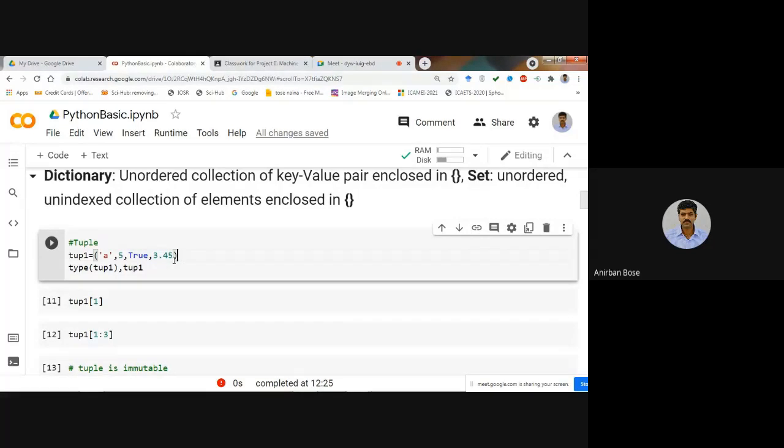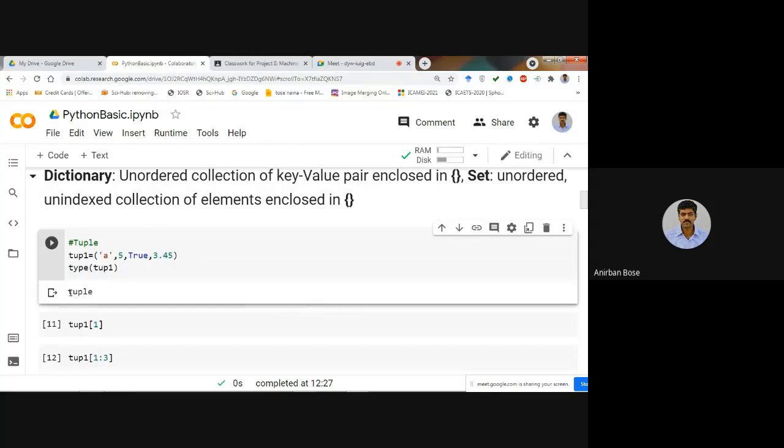Now if you want to check the data type of this tup1, you simply write type(tup1). If you execute, you see it is giving that it is a tuple, because it is written within parentheses.